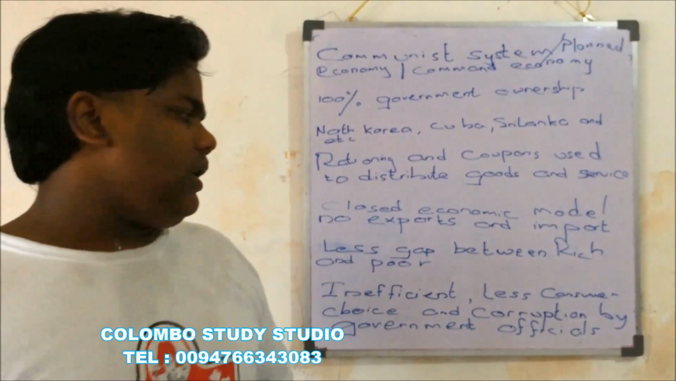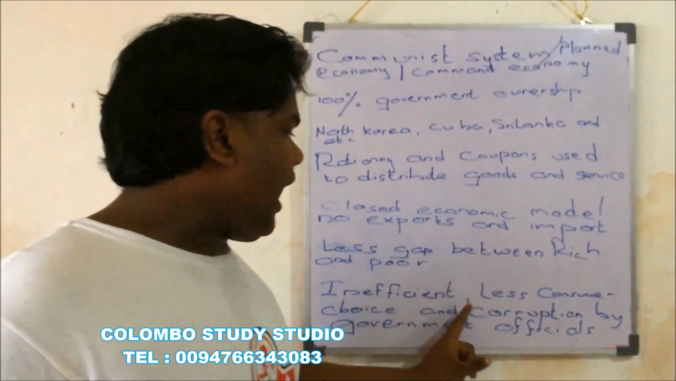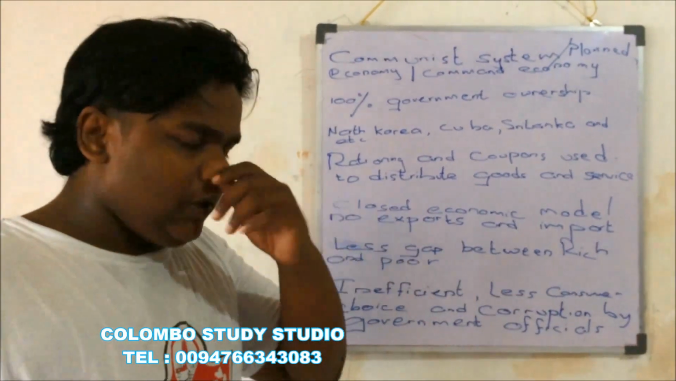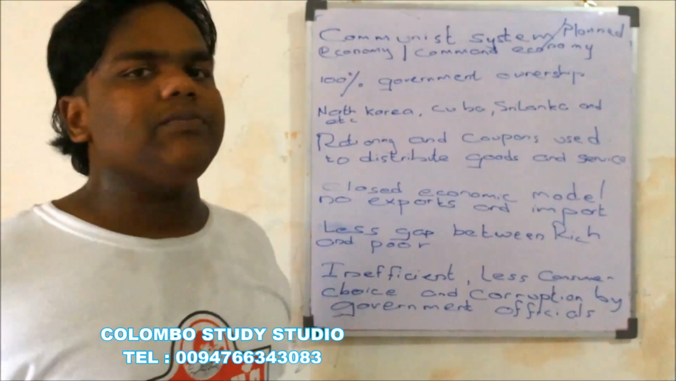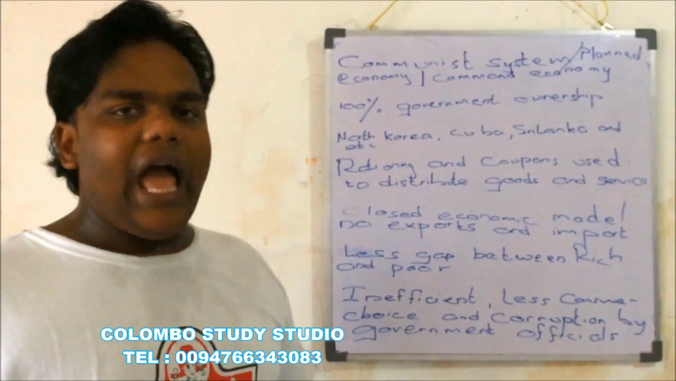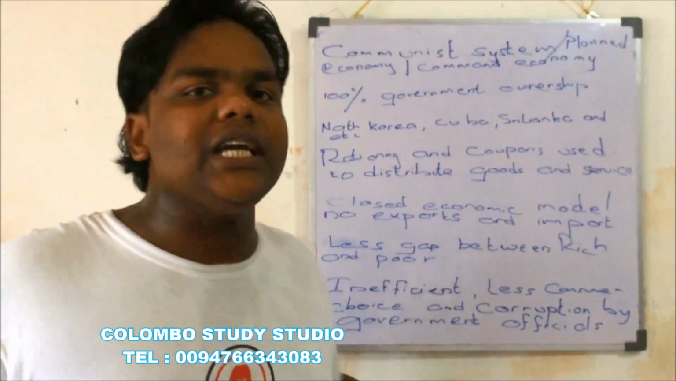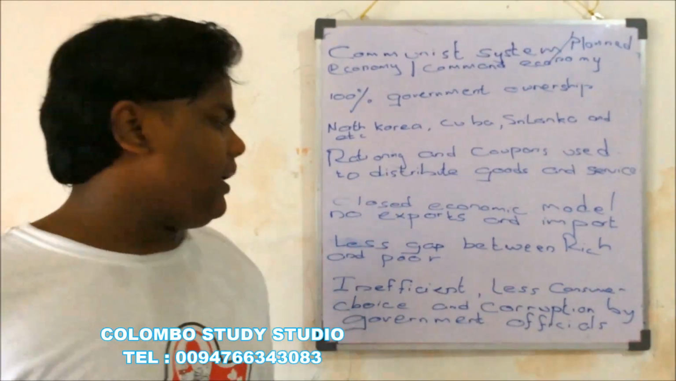And there's another problem. There is high corruption by government officials. In a communist system, everything is owned by the government, and there can be corruption done by government officials.